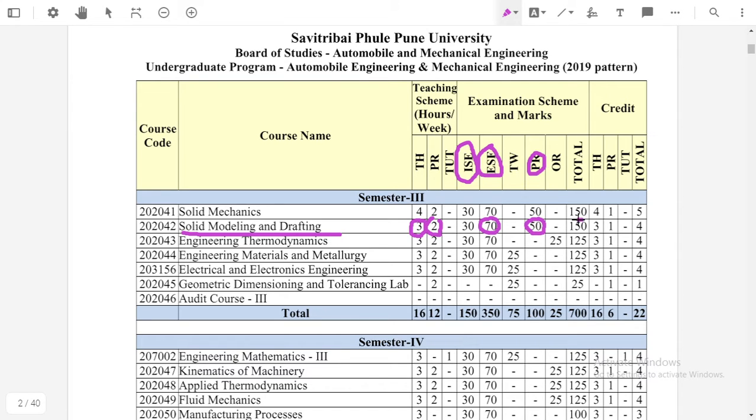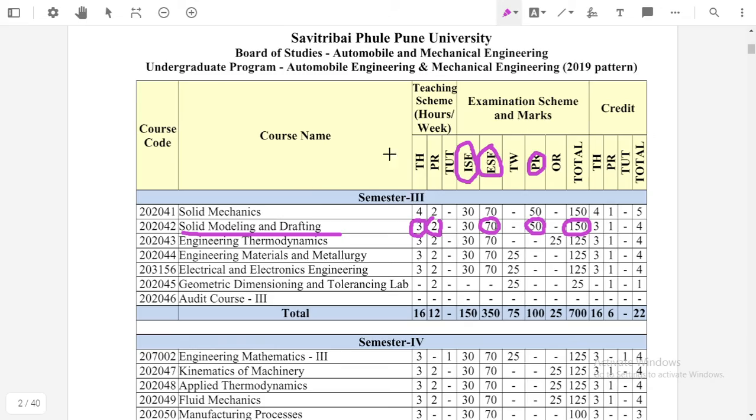Okay, and here is 150 marks. Total marks for this subject is 150. That is, 100 marks for the theory examination and 50 marks for the practical examination for the solid modeling and drafting subject. Okay, so this is the passing scheme, or the marks for this subject.